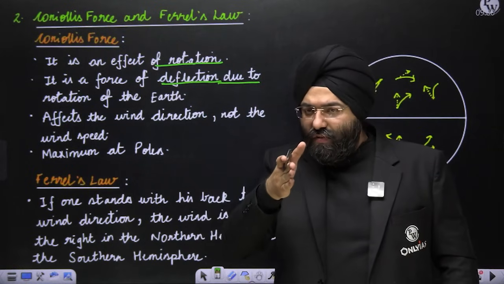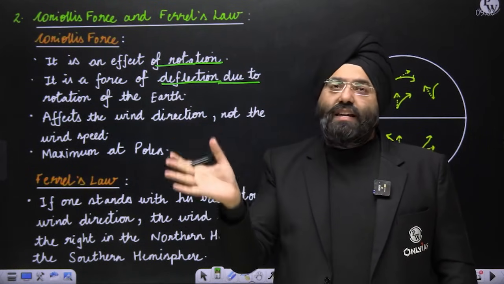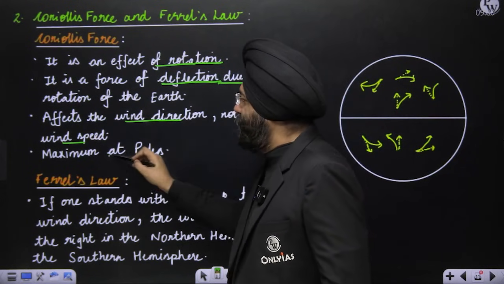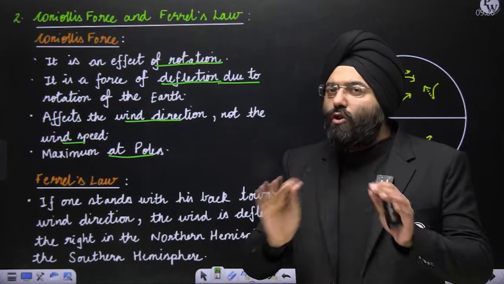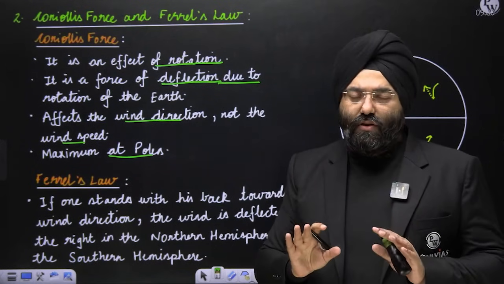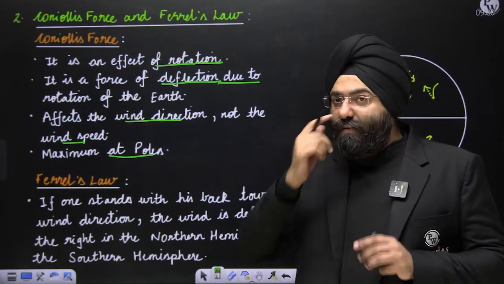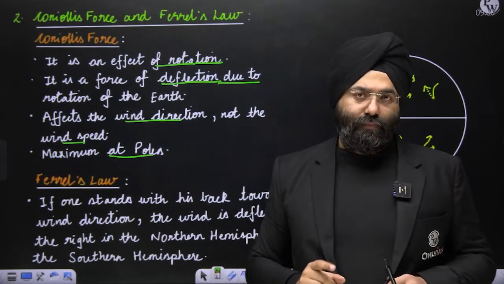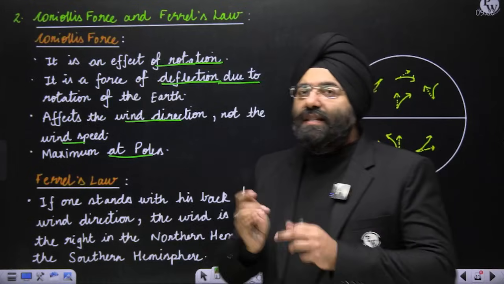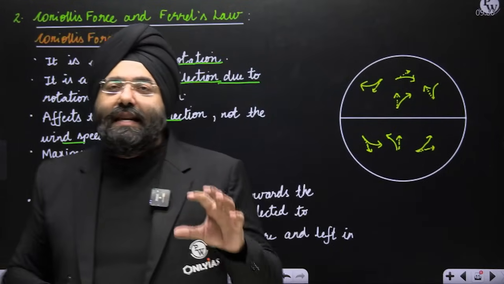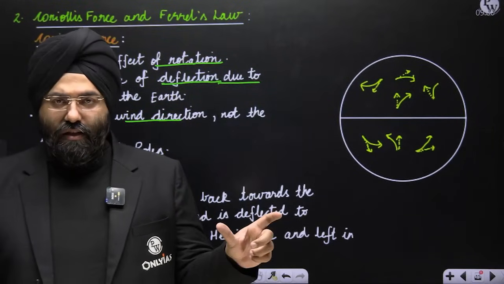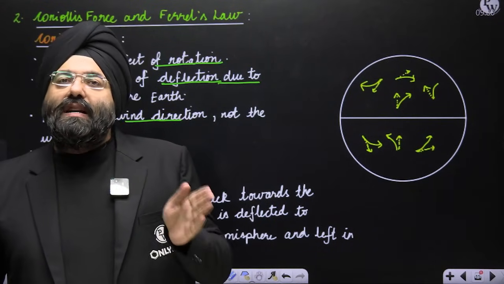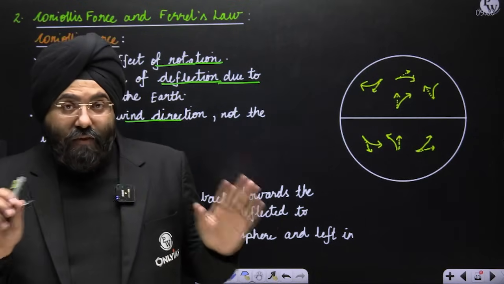There are certain books that have written it completely wrong. The actual description is that due to this effect, rotation of the earth, there is deflection in the direction. That means the direction in which the wind is moving, it is deflected. It does not say anything else. Further, it affects the wind direction, not the wind speed. It is maximum at the poles. This is the only thing that is mentioned by Coriolis force or Coriolis effect. Now the concept of whether it is deflecting towards the right or towards the left is mentioned by Ferrel's law. Clear? So Coriolis force is basically an outcome of the rotation of the earth. That means when the wind is moving, due to the rotation of the earth, it will be deflected. The direction of deflection is not being mentioned.